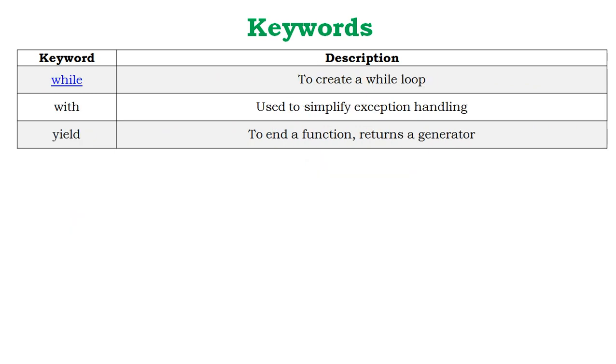Then while, to create a while loop. Do while loop is not there inside Python. For loop and while loop are there. With is used to simplify exception handling. Yield, it's similar to your return statement.